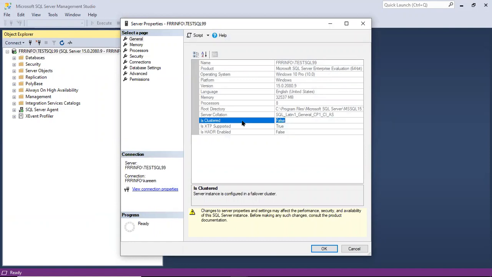Means what? Whenever the user submits a query to this SQL instance, in the background, how many machines are processing the queries? A single machine, right? Because is clustered is false, a single server is processing the queries.